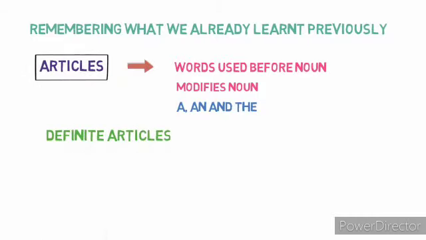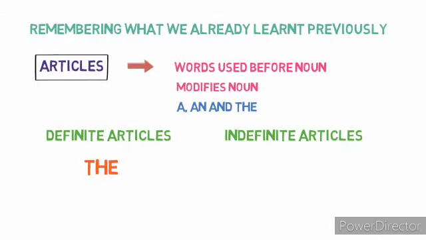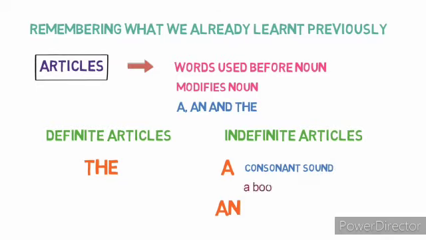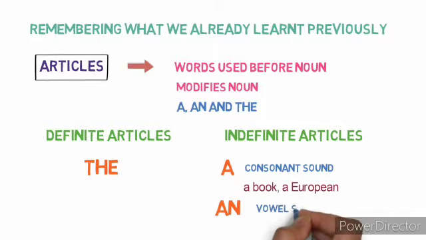Now, articles can be categorized as definite articles and indefinite articles, where the is the definite article and a and an are the indefinite articles. Now, a is used before a consonant sound, like a book, a European, and an is used before a vowel sound, like an apple and an hour.